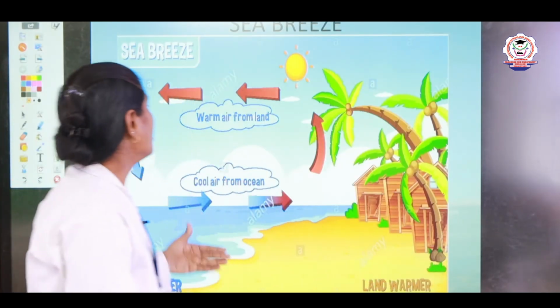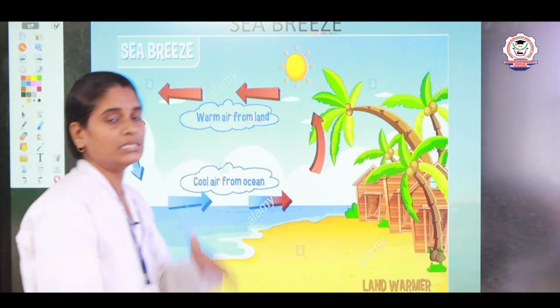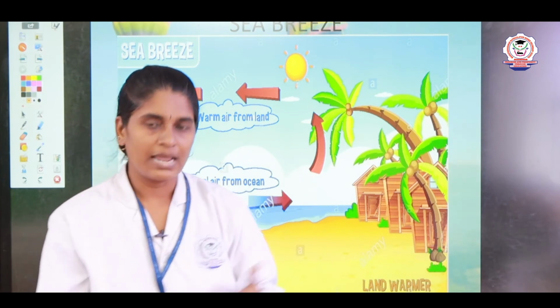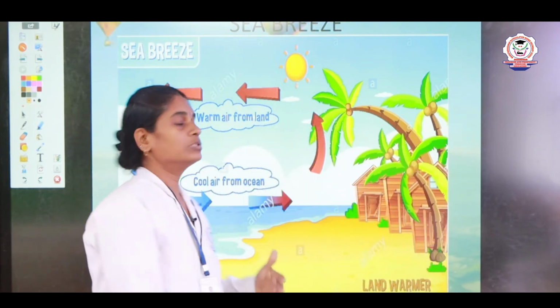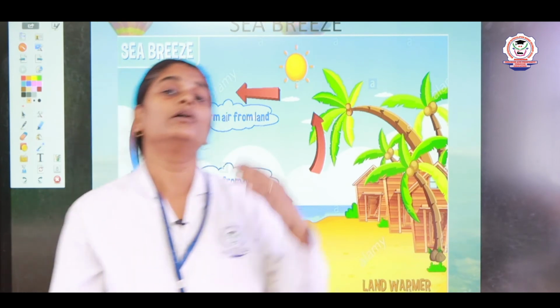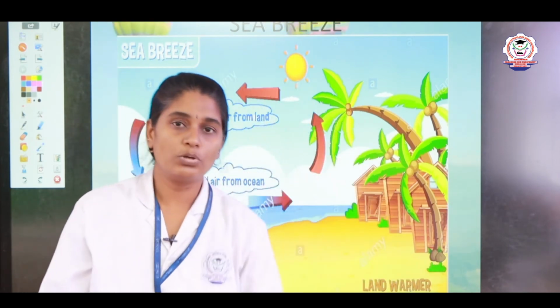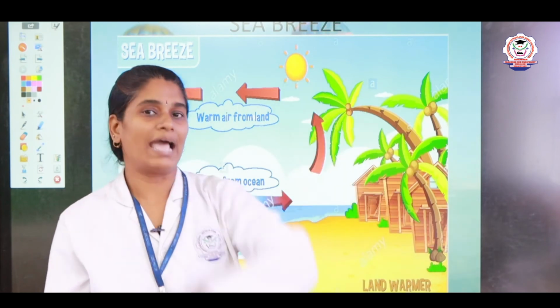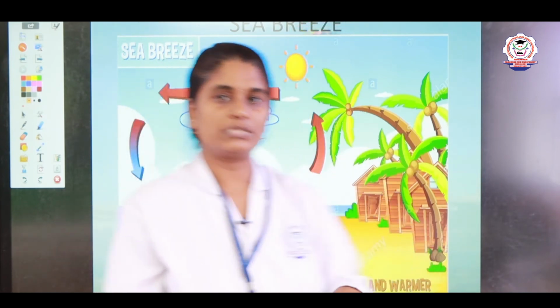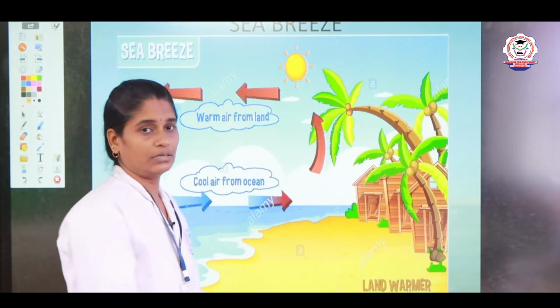Now, let us see what is sea breeze and what is land breeze, how sea breeze is caused and how land breeze is caused. So, what is sea breeze? Sea breeze is the cold air that blows from the sea to the land. Now, how does sea breeze occur?